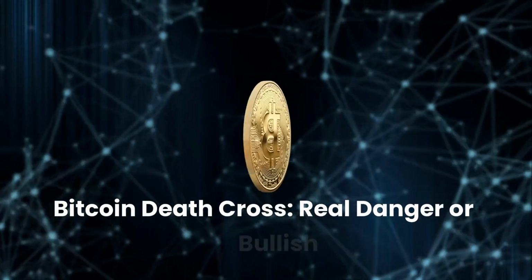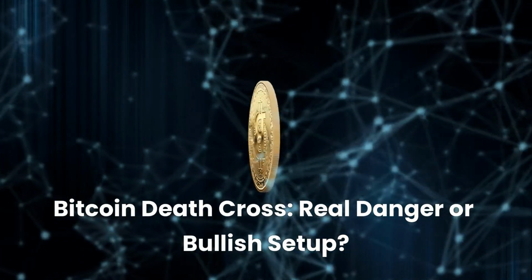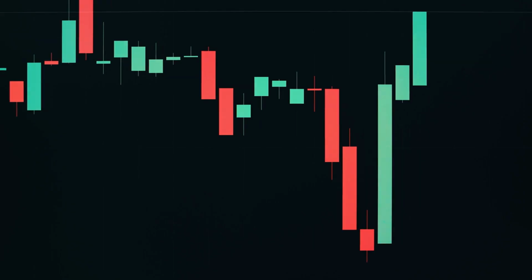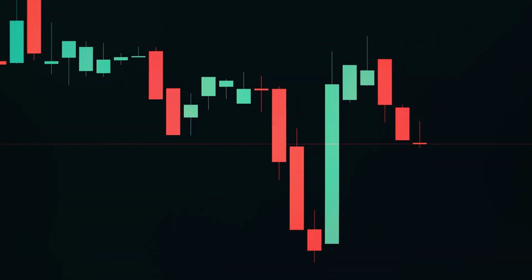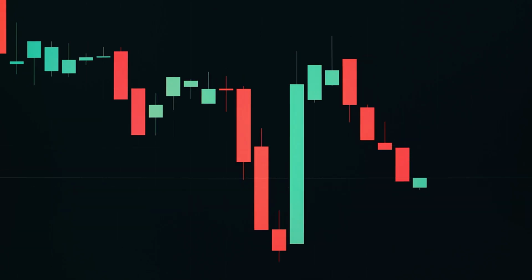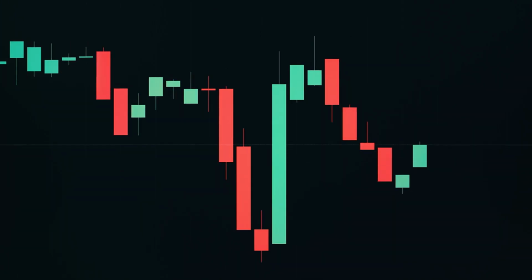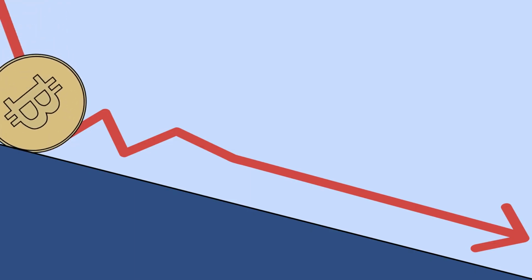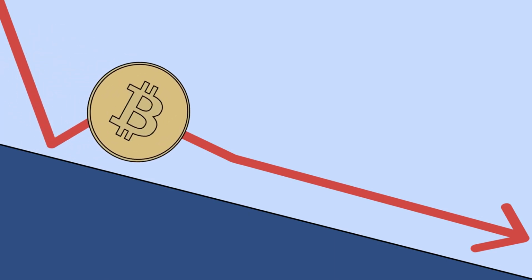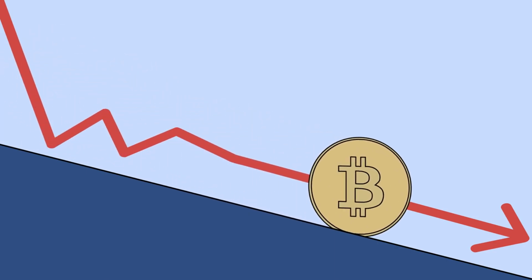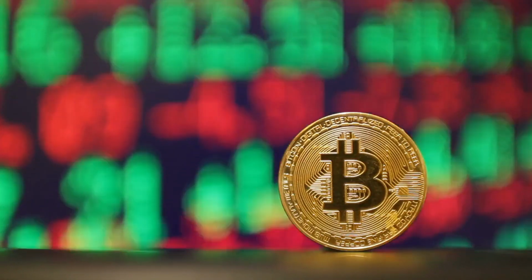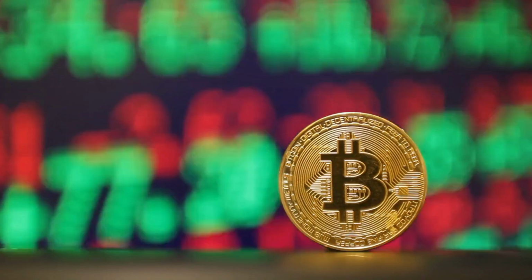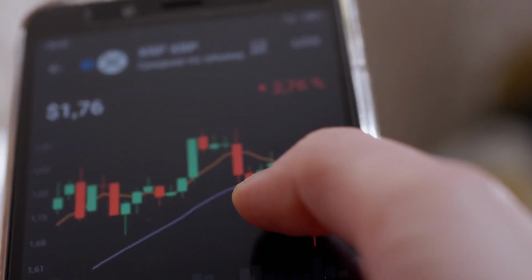Bitcoin death cross, real danger, or bullish setup? Bitcoin recently rallied to a stunning $86,000. Yet, under the surface, a technical pattern has some traders on edge: the death cross. Traditionally seen as a bearish indicator, the death cross forms when the 50-day moving average dips below the 200-day moving average. But what does this really mean for Bitcoin right now? Should traders and hodlers be worried?